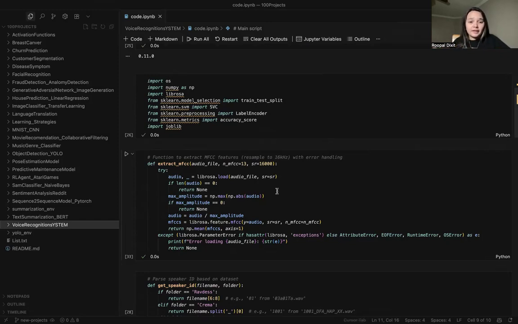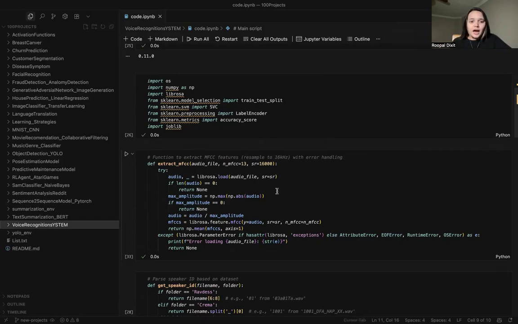There is also train test split and SVM. We will be training an SVM algorithm to identify which person or speaker an audio belongs to. We have also imported the label encoder for pre-processing.